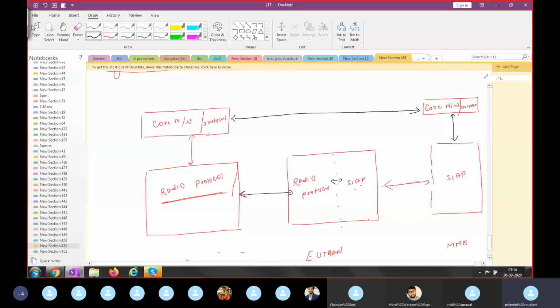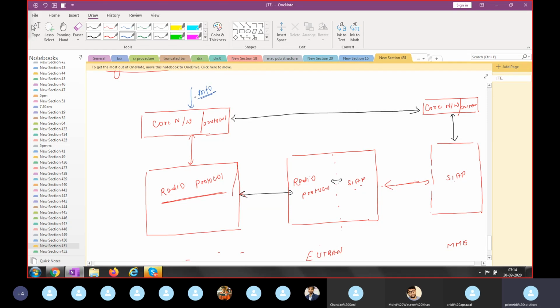Now, if you see here, again I'm repeating. In EUTRAN, there is no core network protocol. Suppose what I'm telling here, directly they will not communicate. Again, I'm repeating yesterday's example. Suppose, for example, your mobile has to transmit some information, say info. So how will it transmit? Just understand the meaning of protocol.